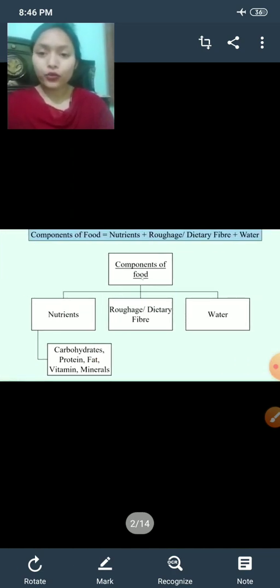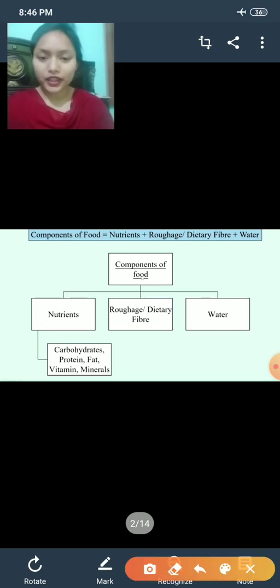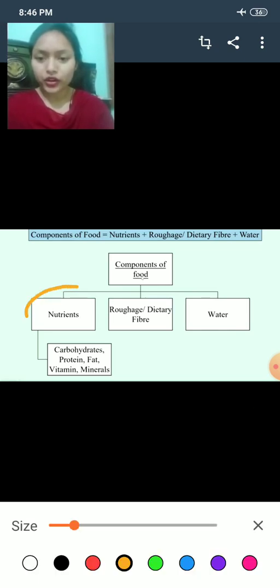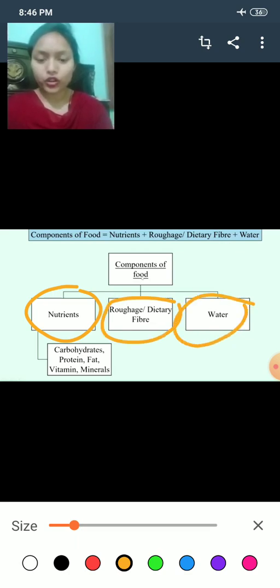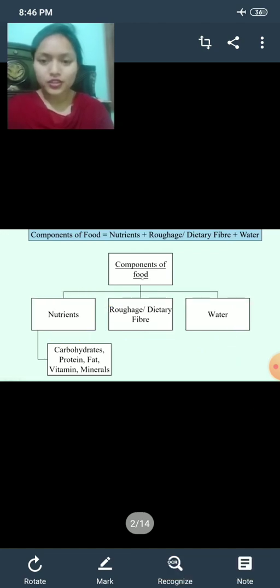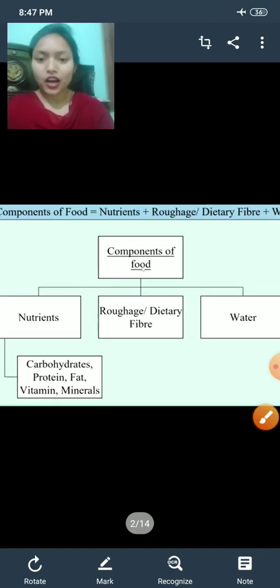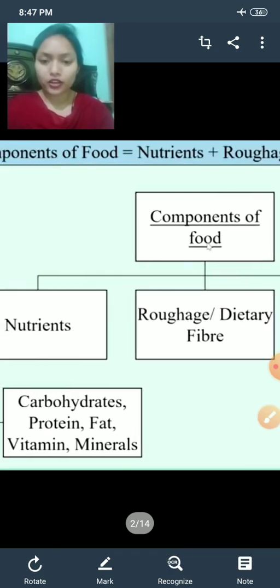Now, a food contains three things. First is nutrient, then roughage or dietary fiber, and the third thing is water. Water is a universal solvent. You all know this. Now, components of food we were talking about.